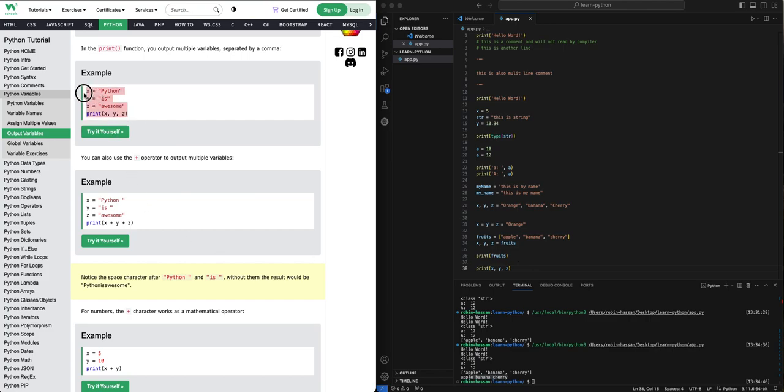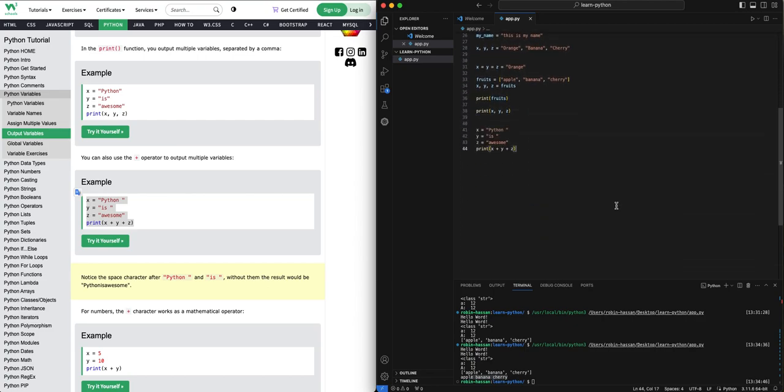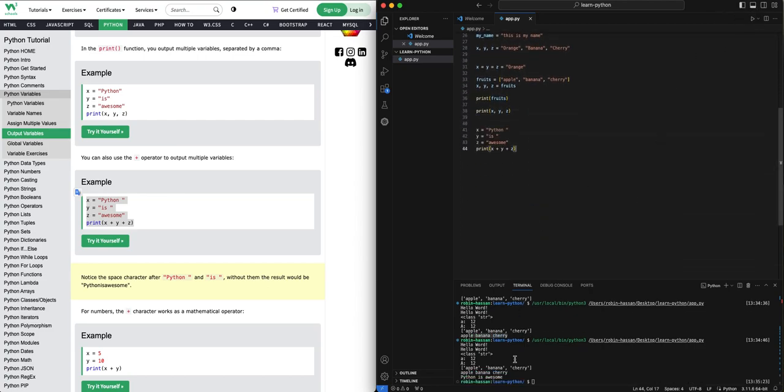In this case, it will sum up and add all those values, right? For example, if I just say this, Python is awesome, you see there will be a space every time, and because of that I am able to see a space, which I really don't like.